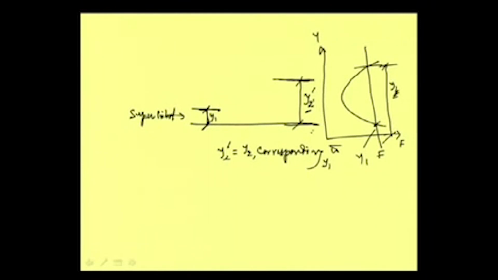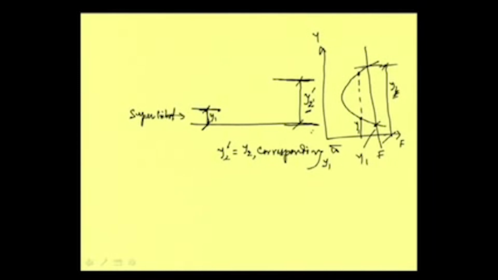For different y1, suppose our y1 is here, its corresponding sequent depth will be this one. For each y1 in supercritical condition, there is a corresponding sequent depth.